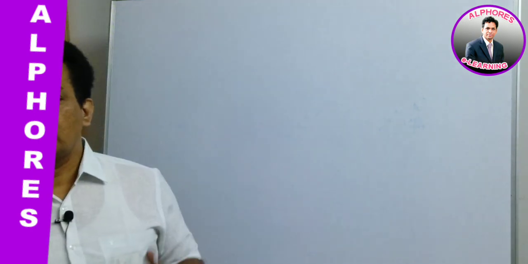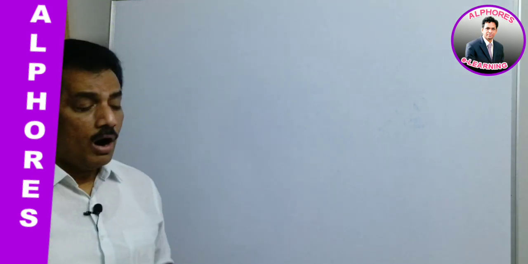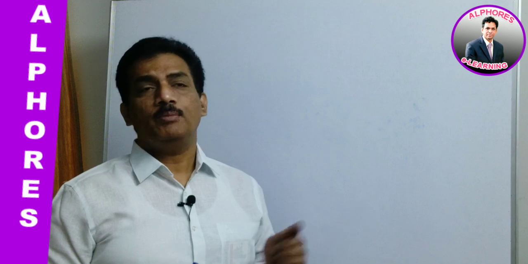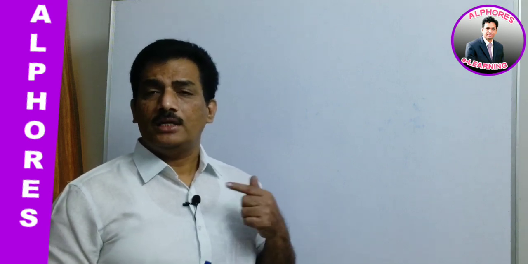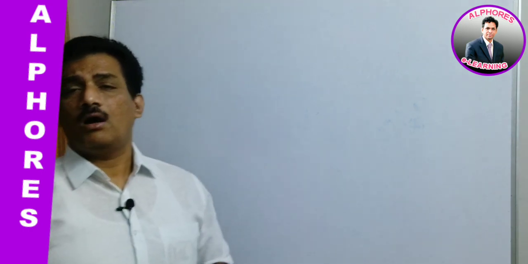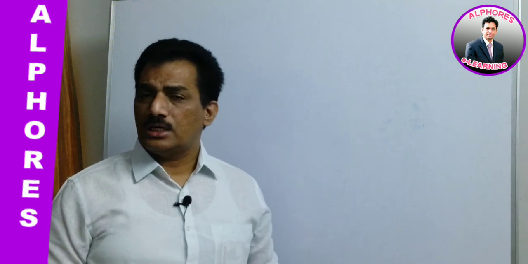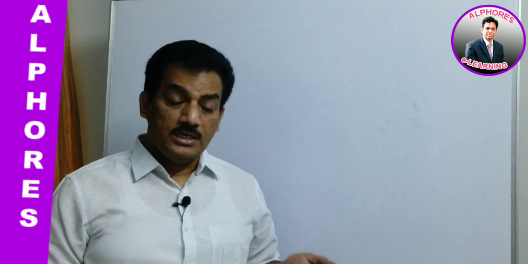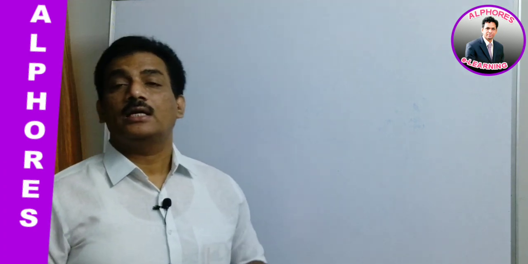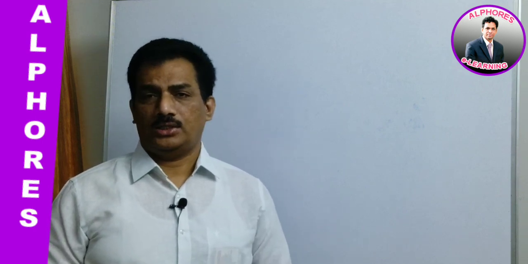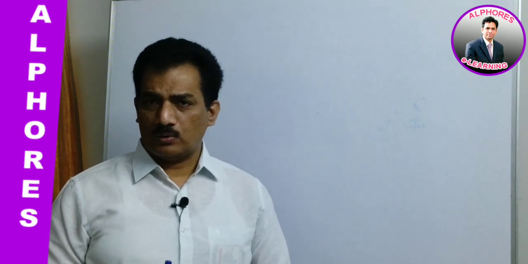How can we maintain different concentrations? It can be a difference in the concentration of the electrode, or a difference in the concentration of the electrolyte. Depending on this, concentration cells are of two kinds. Electrode concentration cells, where the electrode concentration is different for the two electrodes, and electrolyte concentration cells, where the concentration difference is observed in the electrolyte. Clear?